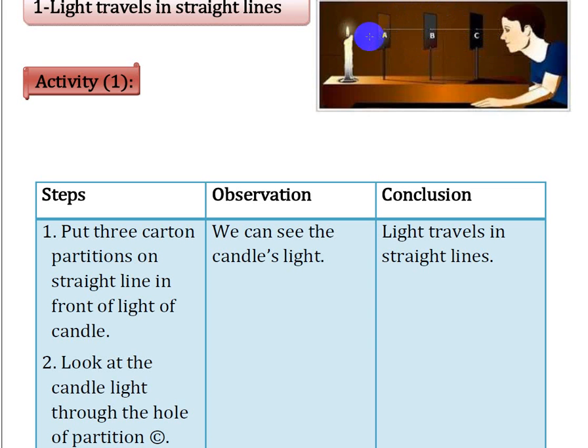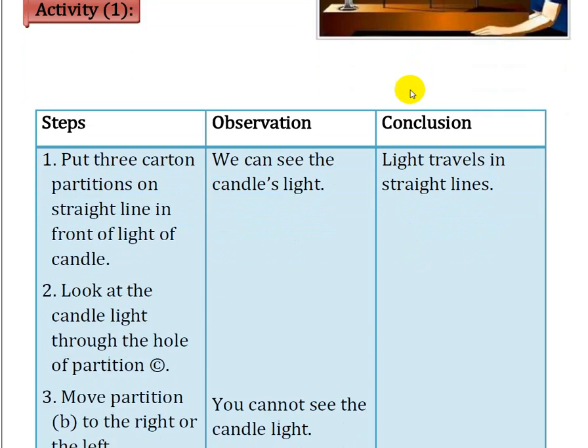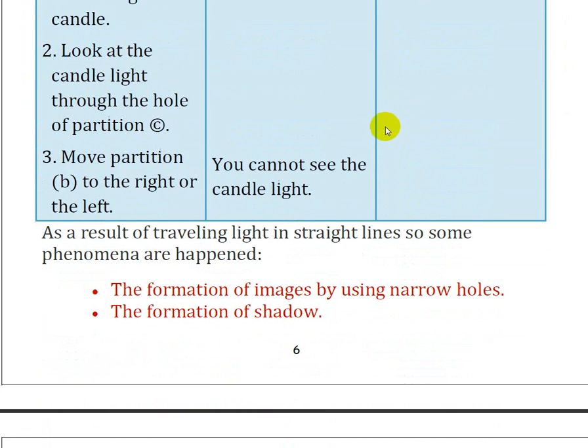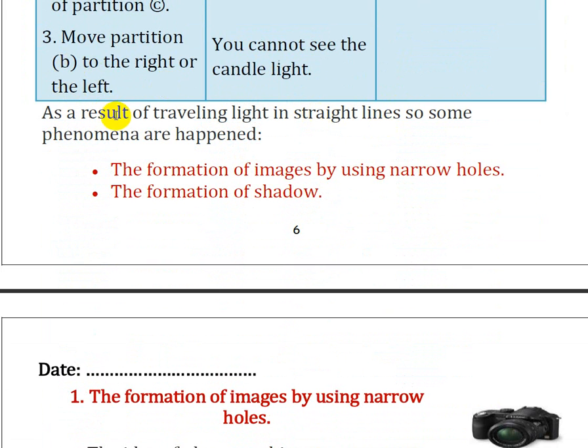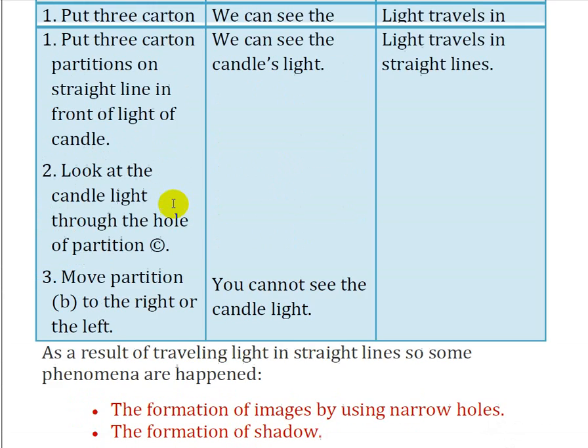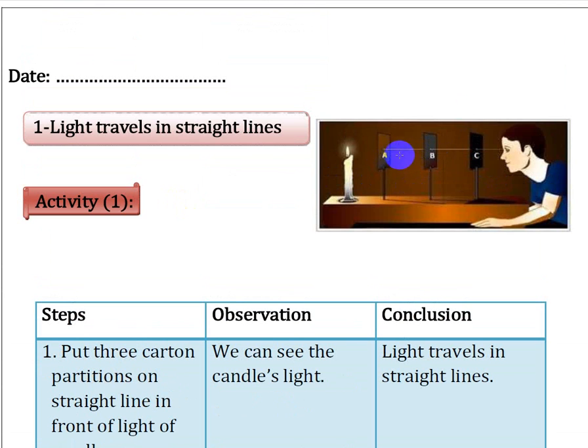Why? Because light moves only in a straight line. When it comes to that part and does not find the hole, it will not reflect and it will not pass. It will not transmit for me. It will be plugged here. So this means that light works in straight lines, and the formation of image by using narrow holes, and the formation of shadow will happen here.